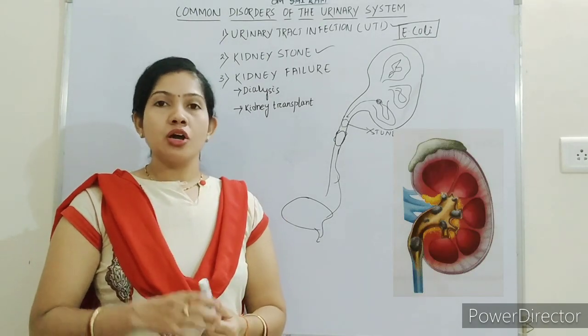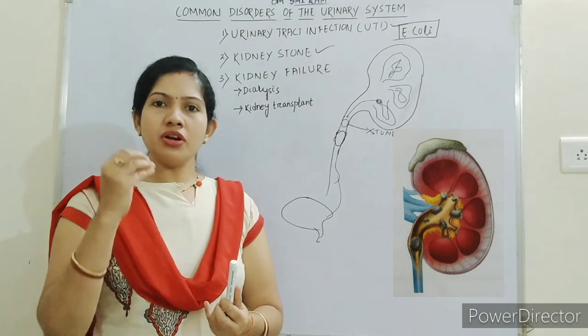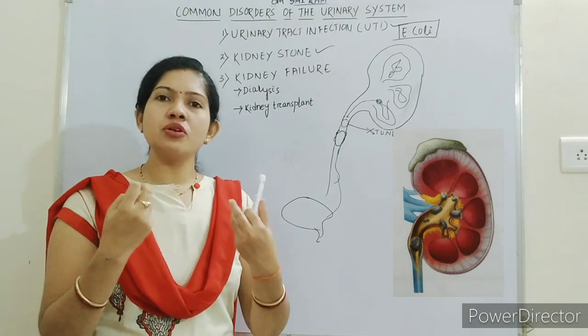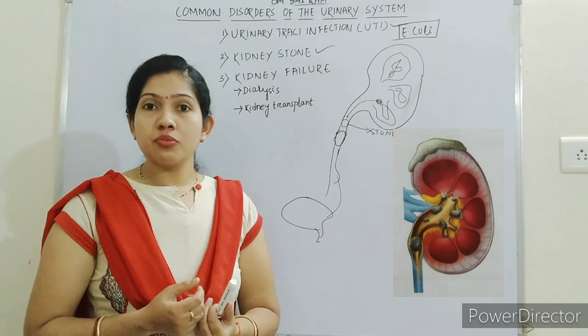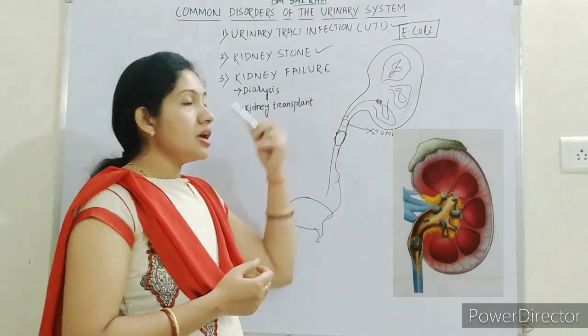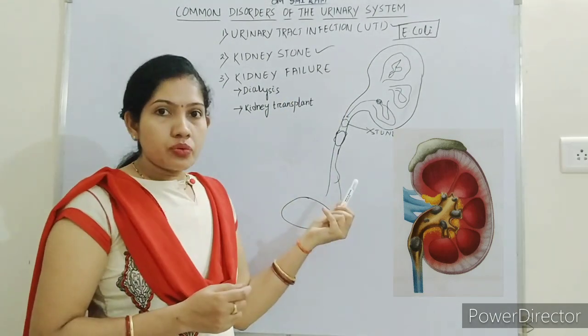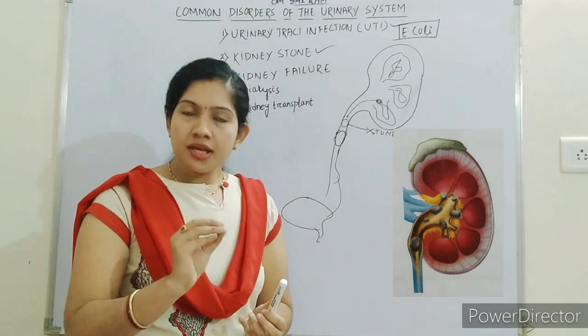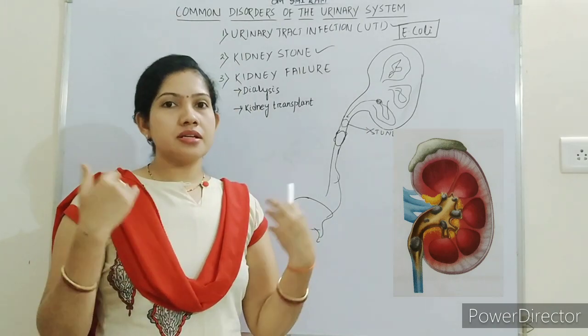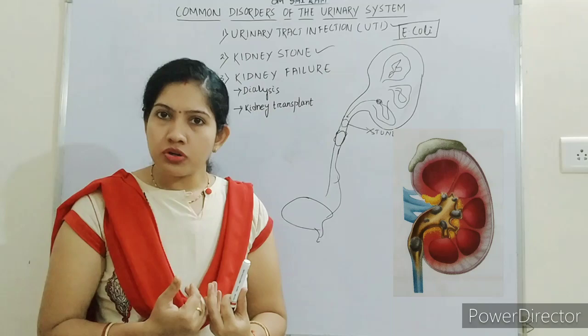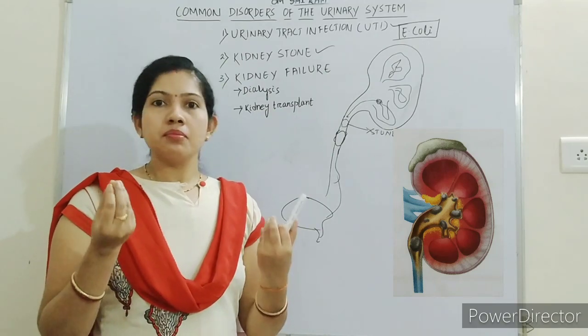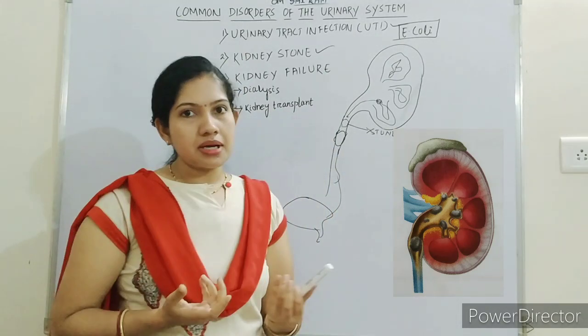Cloudy urine means whitish urine. Not yellowish, but slightly whitish urine, you may see. So this is the kidney stone. If it is small, then it can be excreted out by taking a lot of water or by taking medicine. It can be melted by taking medicine.